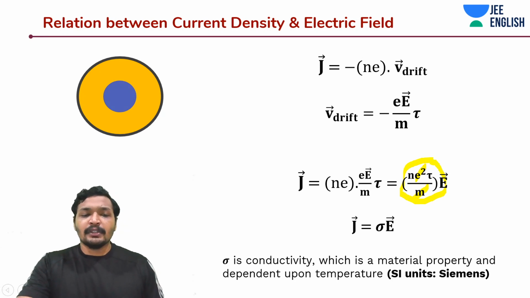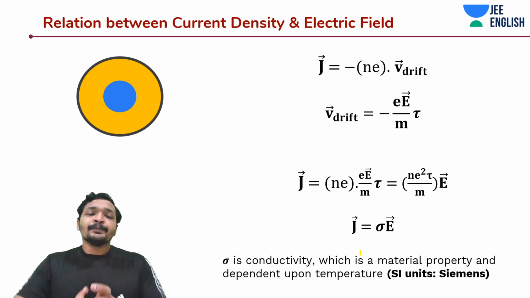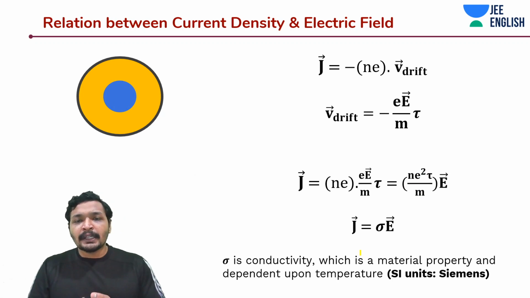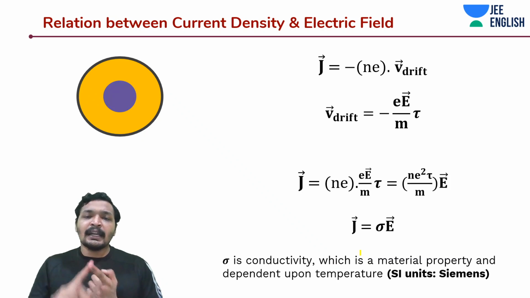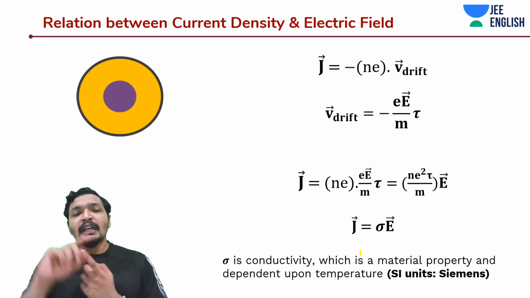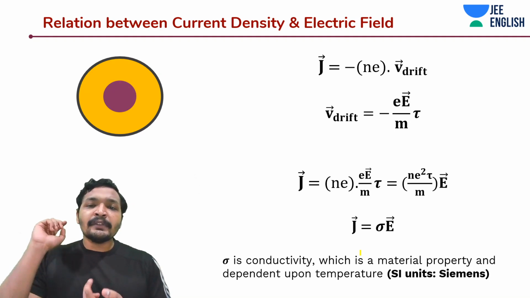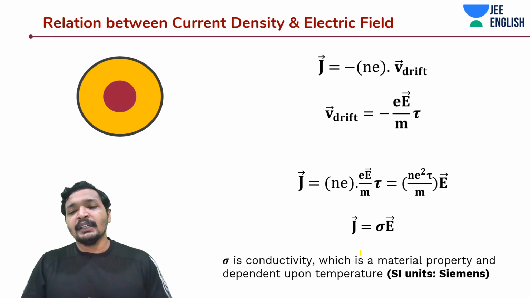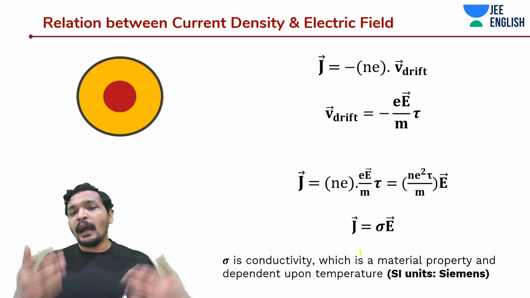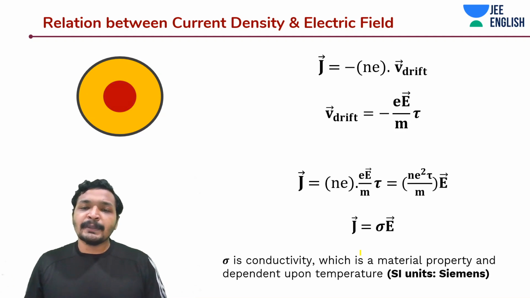If you are talking about electrons, you are talking about a different kind of particles. And what is conductivity? Conductivity is a material property. Do remember that J is equal to sigma into E, where sigma is nothing but conductivity, the way you represent the conductivity. And conductivity is a material property which is dependent upon the temperature, and the number of free electrons per unit volume, which is going to be a material property again.